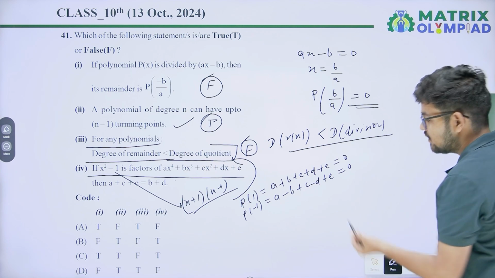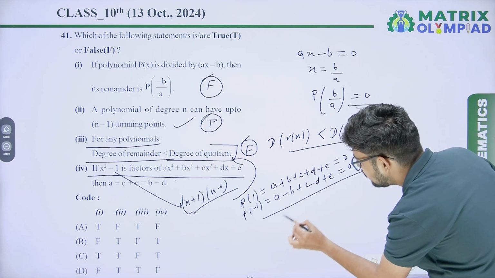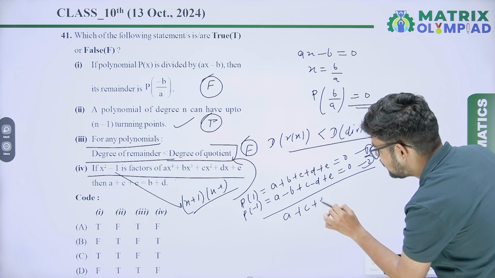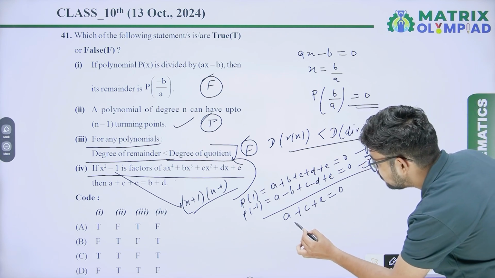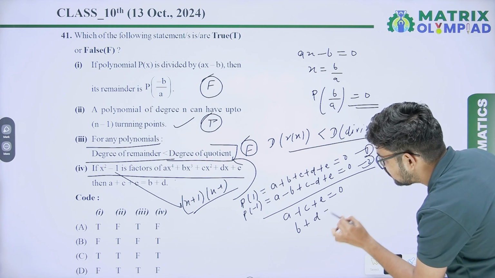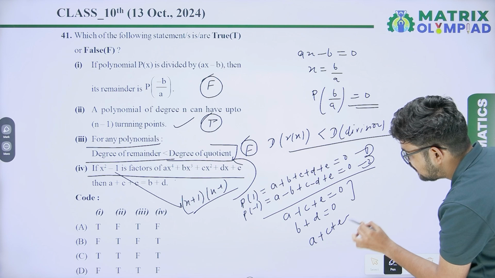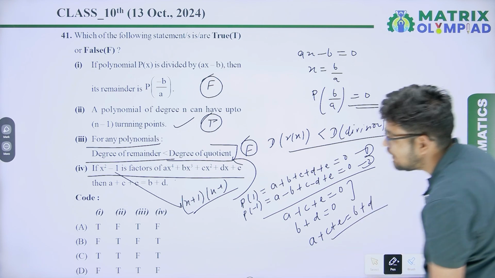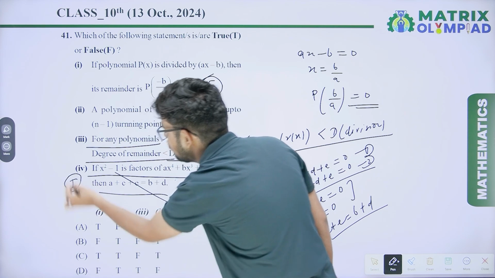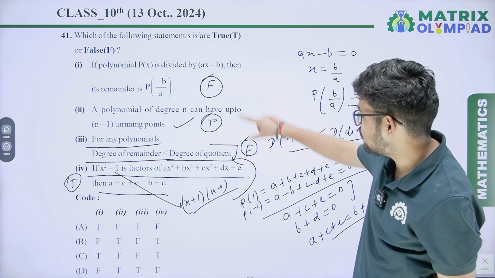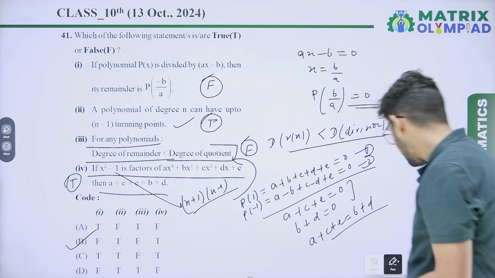And p(-1), that is a - b + c - d + e, is also equal to 0. Now add these equations, you will get a + c + e = 0, and by subtracting 2 from 1 you will get b + d = 0. So from these two equations you will get a + c + e = b + d. Yes, fourth one is true. So our correct answer is FT. Option B will be the correct answer.